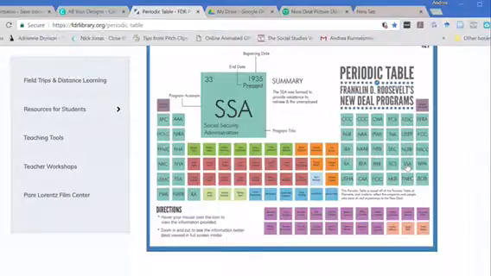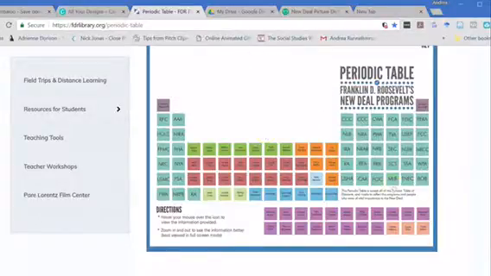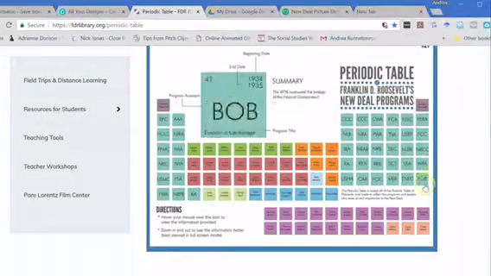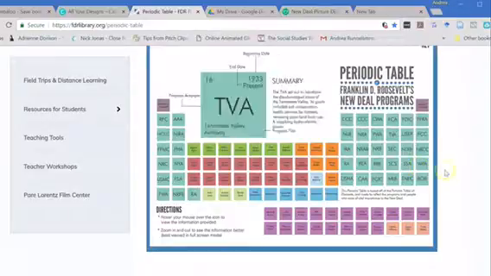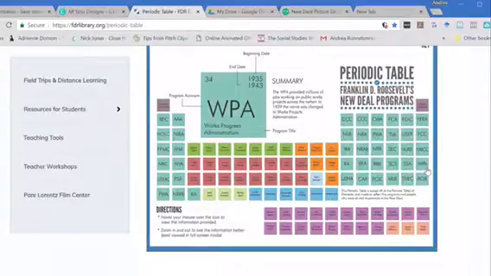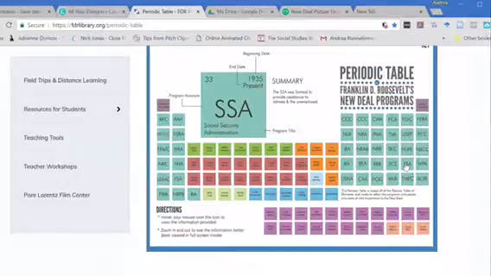And then some of the other common acronyms that I know kids had to learn when I taught 5th grade in Georgia were the WPA. You have to hover over it. You can't click, because if you click, it goes away. Kids can see that it ended in 1943. And what's cool about this one is that they can see it still exists. It's one of the few programs from this era that does still exist.